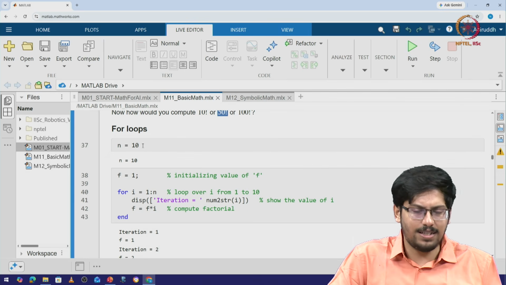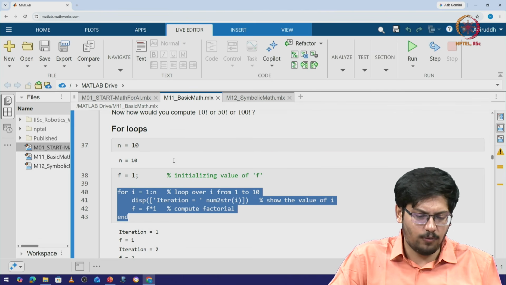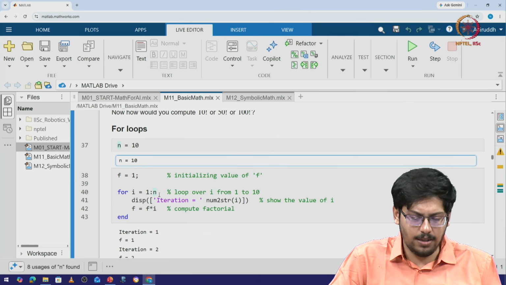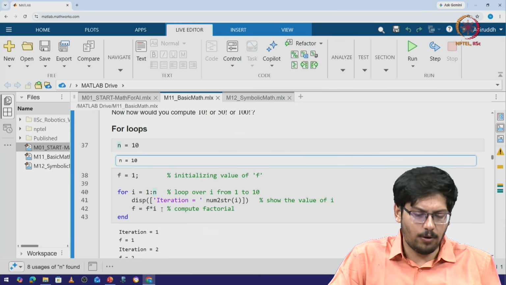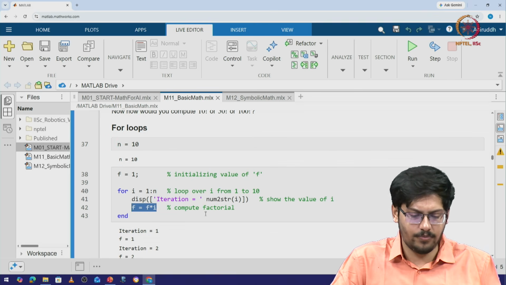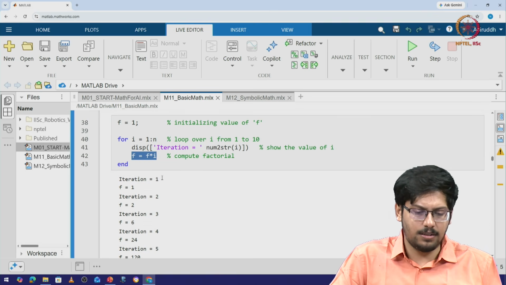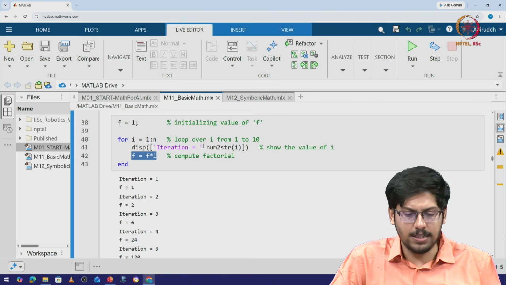So let's say we define n as 10, let us define f as 1, and we will use this particular loop. So for i equals 1 to n, which is essentially looping from 1 to 10, we will perform the factorial operation, which is f is f into i, right? And at each operation during the loop, it would print these values.